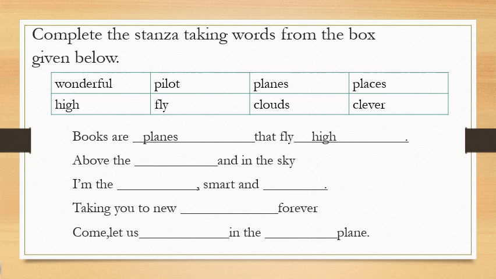Now the next one. Complete the stanza taking words from the box given below. In this box you have given some words. You have to fill these correct words in the blanks. Look here, read the first one. Books are dash that fly dash. Books are planes. Books are planes that fly high.